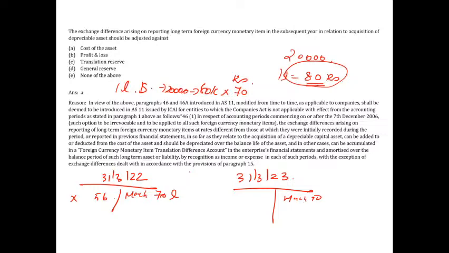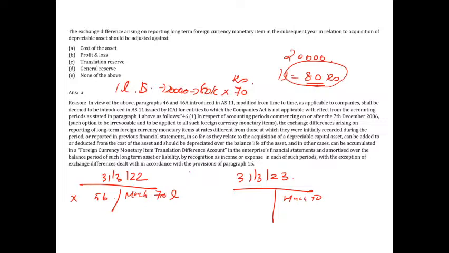Suppose this liability is towards the purchase of a depreciable capital asset. Any exchange difference impact while reporting in the subsequent year, you can adjust straight against the cost of the asset itself. You no need to charge it to your P&L. Rather, you just adjust the same thing with the cost of the asset.